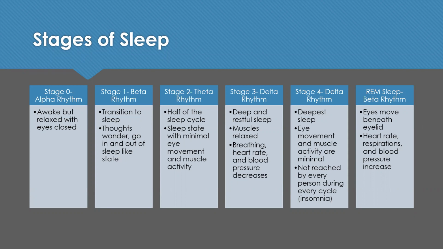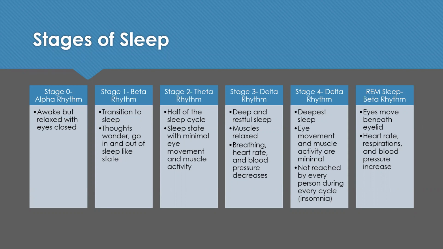Stage 3 and stage 4 are delta rhythms, and these are our deeper sleeps. So stage 3 is a deep and restful sleep where our muscles are relaxed and where breathing, heart rate, and blood pressure decrease. Stage 4, the delta rhythm as well, is the deepest level of sleep. During this time, our eye movement and muscle activity is very minimal, and this level of sleep is going to be the most restorative. However, it's not reached by every person during every sleep cycle, and those that suffer with insomnia may never reach stage 4 sleep.